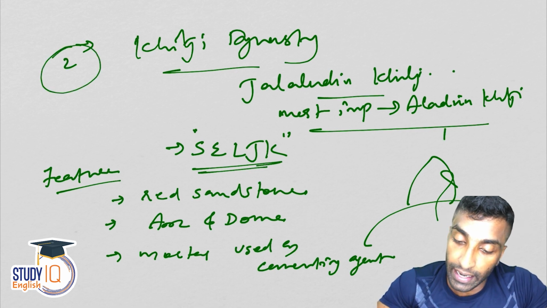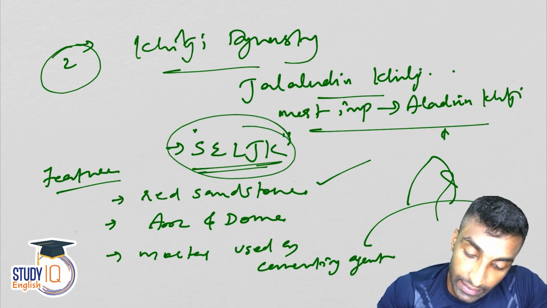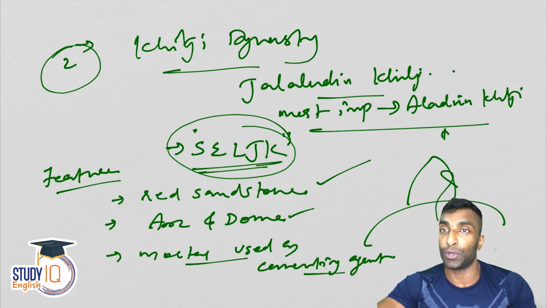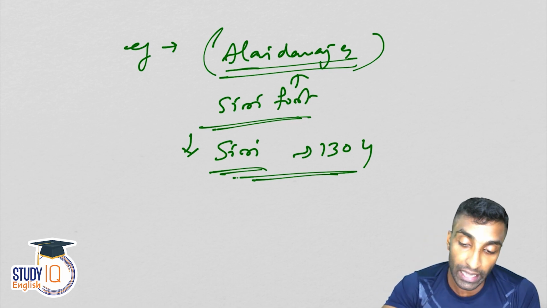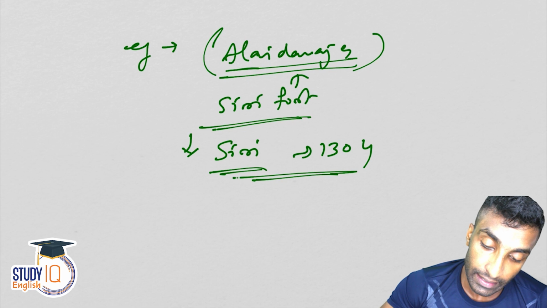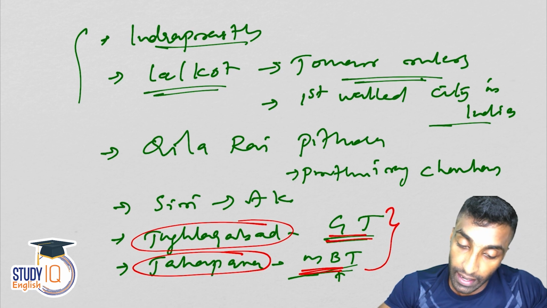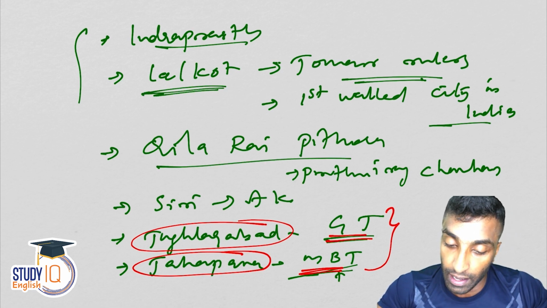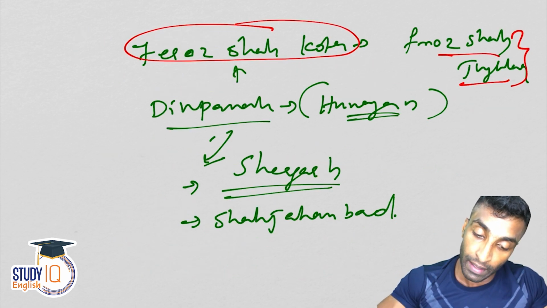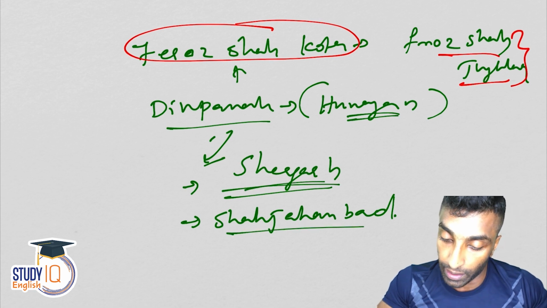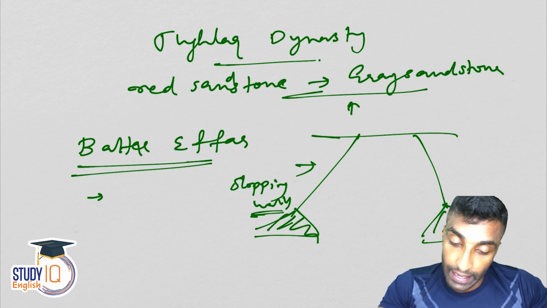Okay, then next is Khilji dynasty, started by Jalaluddin Khilji, but Alauddin Khilji is the most important ruler. Their style is Seljuk style, with use of red sandstone, then arch and dome, and mortar used as a cementing agent, like that. Then I told you Alauddin Khilji established the city of Siri in 1304, which is a precursor city, and we were talking about precursor cities like Indraprastha, Lalkot, Qila Rai Pithora, Siri, Tughlaqabad, Jahanpanah, Firoz Shah Kotla, Dinpanah, okay, Shergarh, and Shahjahanabad.